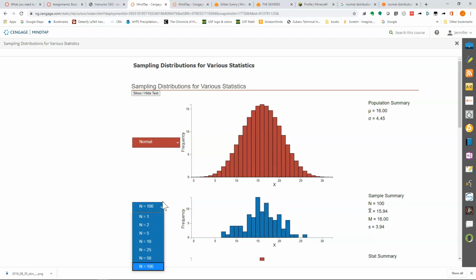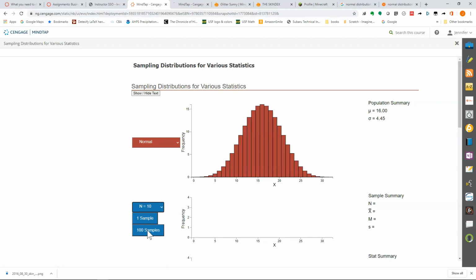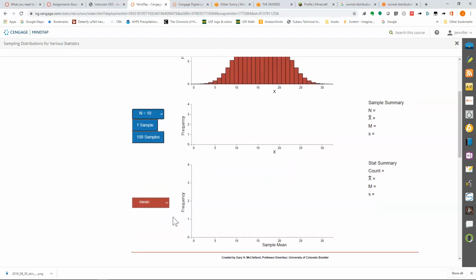Okay, so let's go back to a smaller sample size for a minute and look down here at this chart. So remember that our shoe sizes are normally distributed. So you take a random person, 68% of the time they're going to have a shoe size between 10 and 20, and 95% of the time they're going to have a shoe size between 5 and 25, and 99.7% of the time they'll have a shoe size between 0 and 30. Or, you know, it doesn't have to be shoe size, this value of this variable that we're measuring.